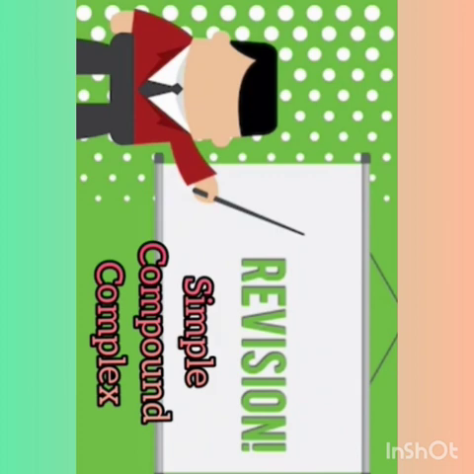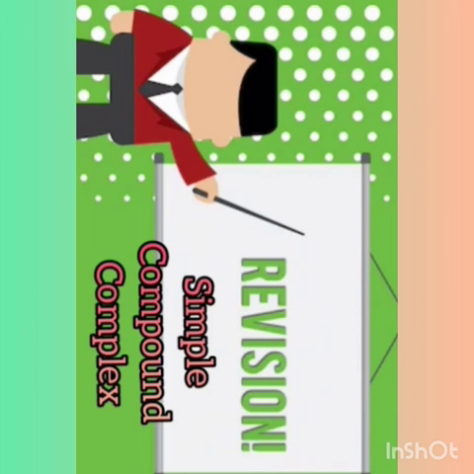A main clause gives complete meaning, whereas a subordinate clause does not give a complete meaning; it depends on the main clause. The main clause is otherwise called the independent or principal clause, whereas the subordinate clause is called the dependent clause. These are the things we discussed in the previous session.